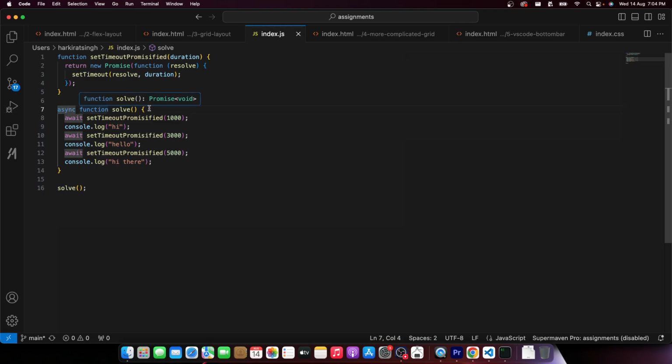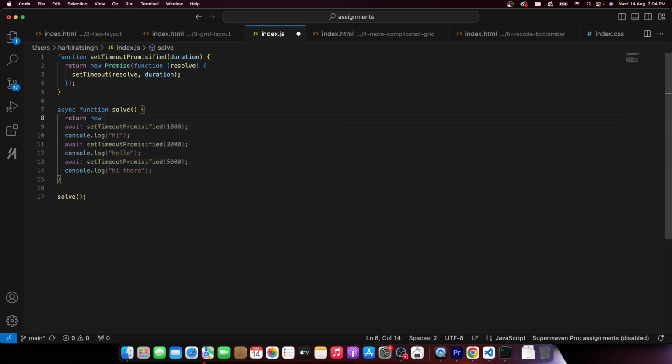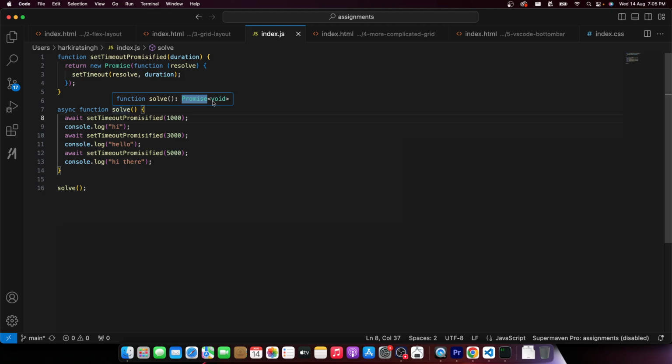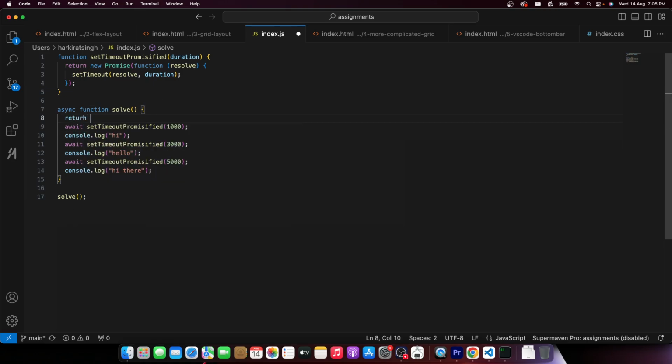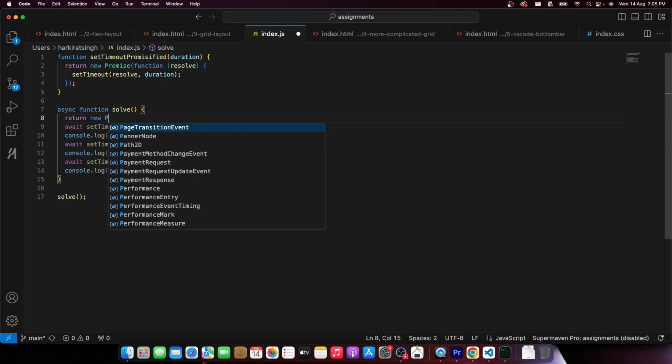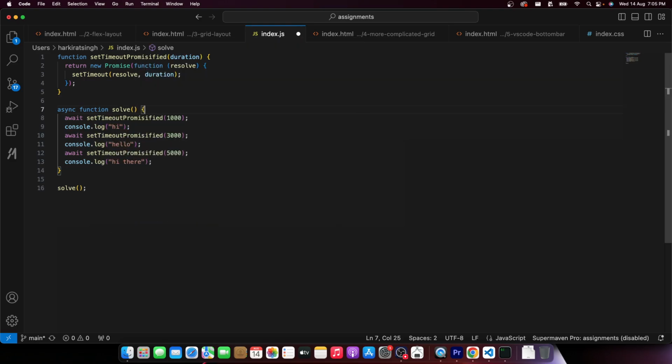Okay, bhai, this function, even though it doesn't look like it returns a promise, I repeat, it doesn't look like it returns a promise. It indeed does return a promise. If you hover over it, you can actually see Promise of void is what it returns. Harkirat, how is it returning a promise? Don't worry about it right now. But as I said, async await is just syntactic sugar on top of promise. Under the hood, this is actually returning you a new promise only. You don't see it, but if you hover over the types, you will notice it returns you a promise only. If I change this to return 1, you will see it returns a Promise of number.